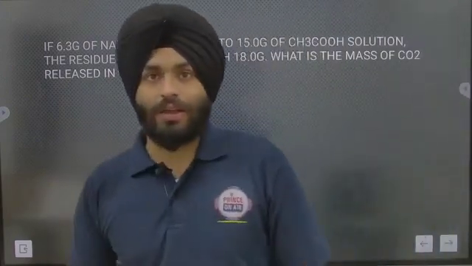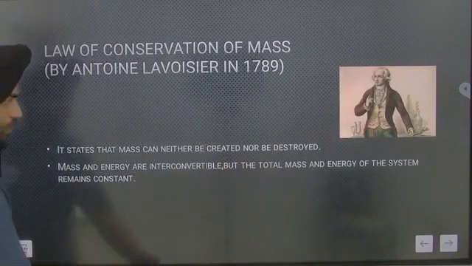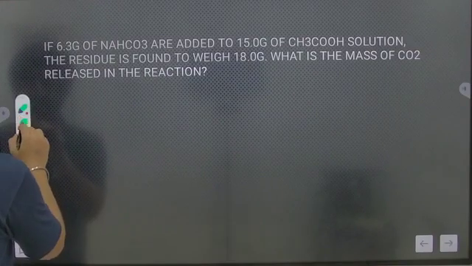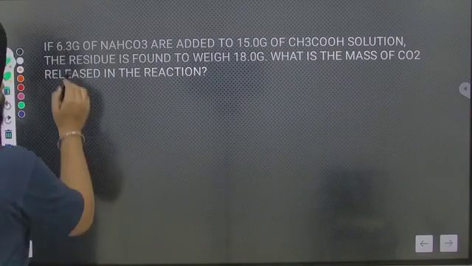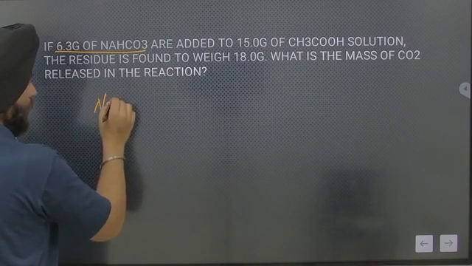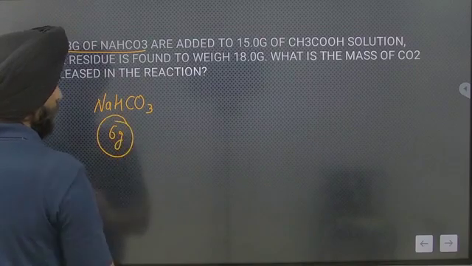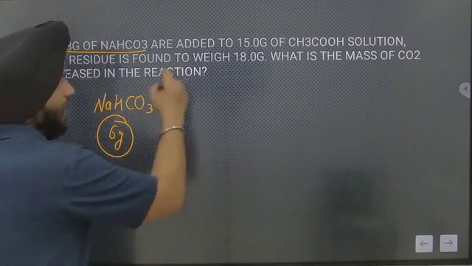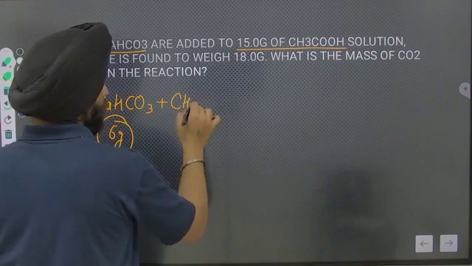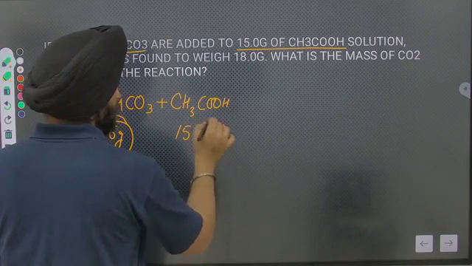Now here we have a question related to that. This is an example I have given. Clear? So see here, if 6.3 gram of NaHCO3, it is 6 gram, are added to 15 gram of CH3COOH, acetic acid, okay, 15 gram.